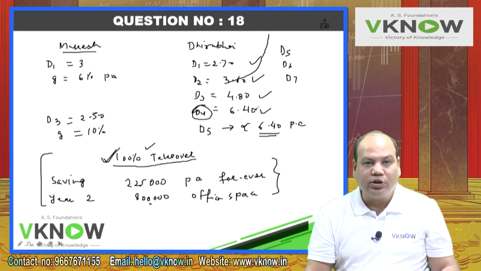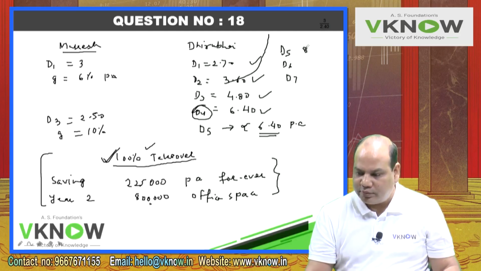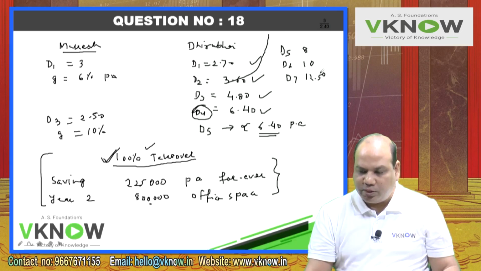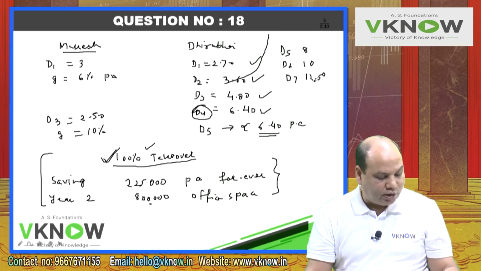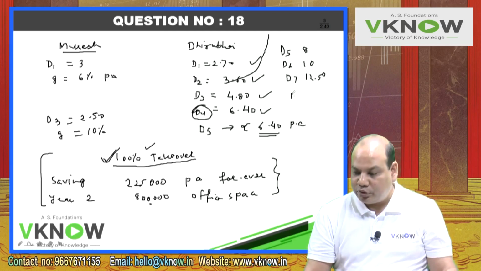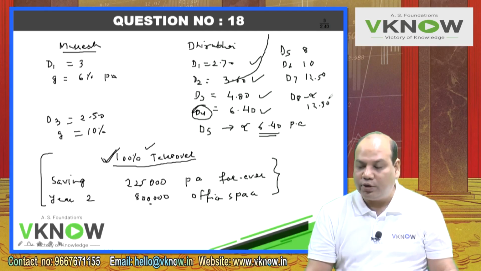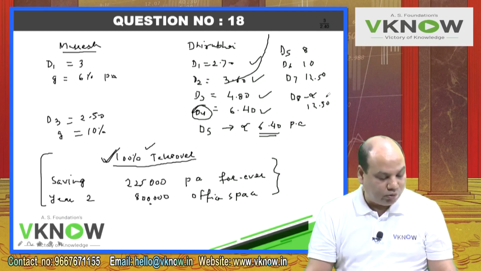So 6.40 plus 25%. So whatever is that, let's say 8 plus 25%, 10 plus 25%, 12.50. So this will be the pattern of dividend, and thereafter dividend will remain constant at year 7 amount per share. So D8 till infinity, dividend will become constant, in case of complete takeover.